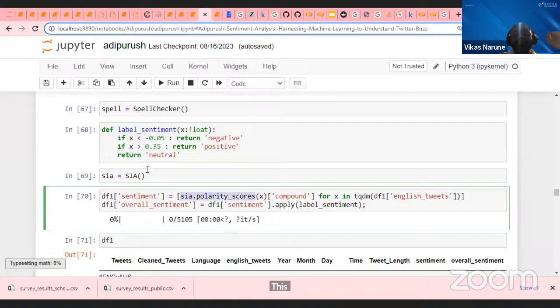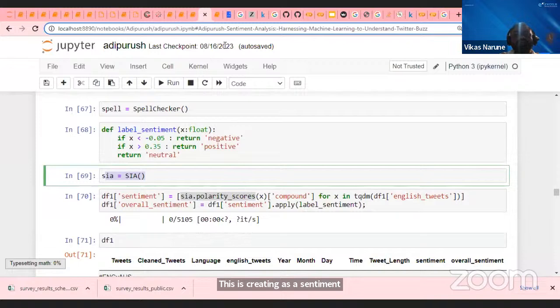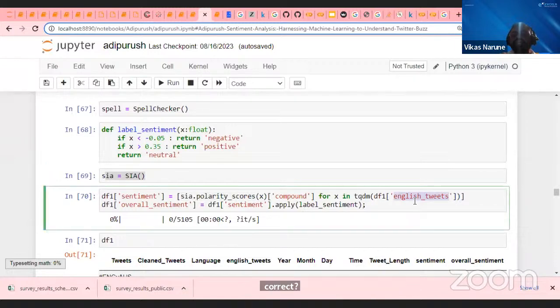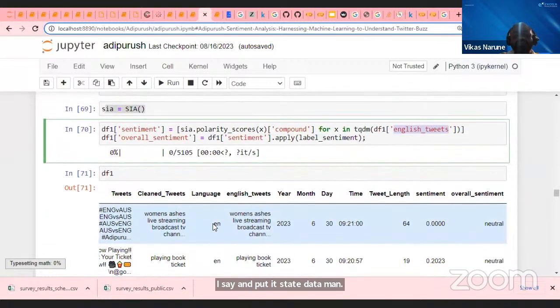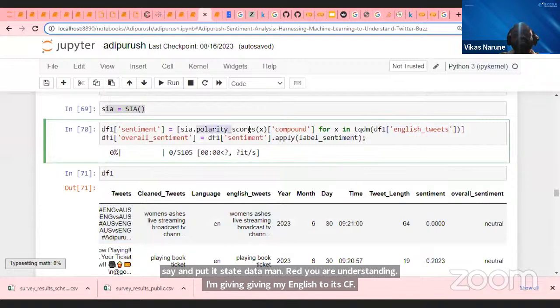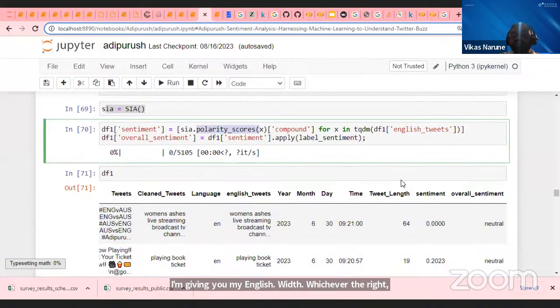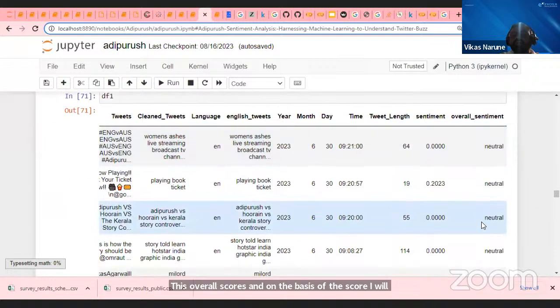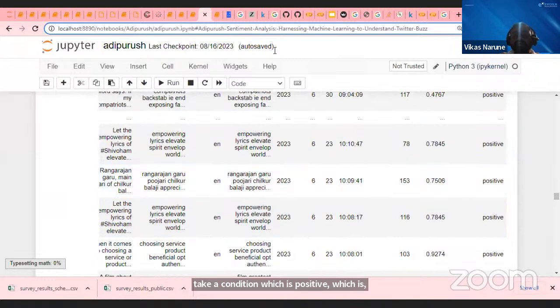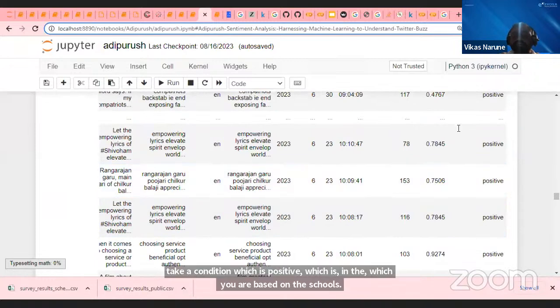So this algorithm will take the data. The input is text data. Correct your understanding: I am giving my English tweet data, the tweets which I filtered on the basis of English language. Then it creates the scores, and on the basis of the score I have written a condition for which is positive, which is negative, which is neutral, and that's how I get my overall sentiment. Clear? I hope I am able to answer your question.